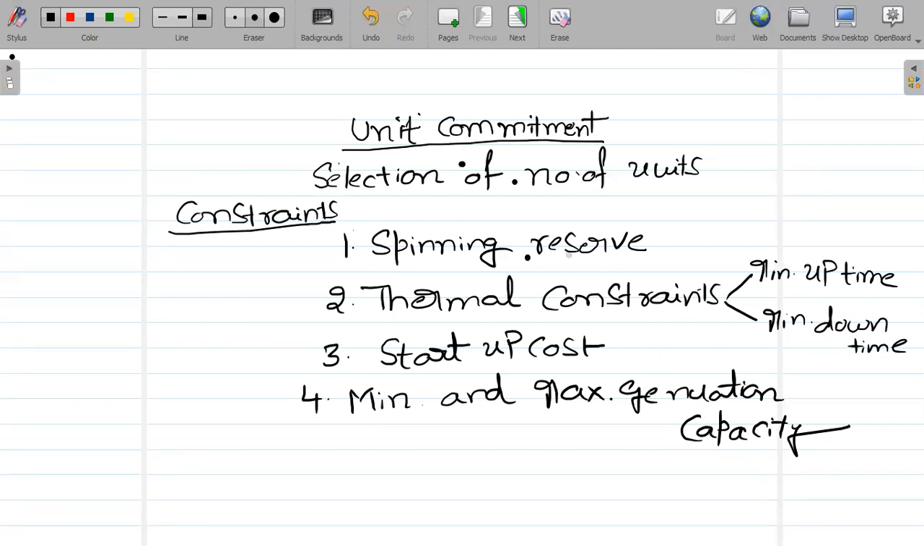So what is spinning reserve? Under normal operation or actual operation, suppose one or more units fail, then what happens? The generation may not be possible to meet the load requirements. Therefore, to meet this load requirement, what is the other option? A new unit has to be started. But in a thermal plant, starting a new unit will take certain time, some 3, 4 to 5 hours, sometimes 8 to 10 hours also. Therefore, the load cannot be met for this long period of time.